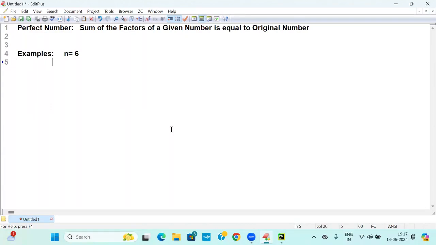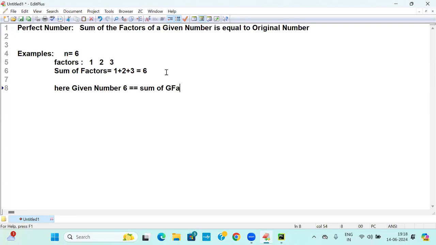What are the factors? Already you did a program. 1 is a factor, 2 is a factor, 3 is a factor. What is the sum of the factors? 1 plus 2 plus 3 is equal to 6. Is 6 equal to the given number or not? Yes, sir. Hence the given number 6 is equal to the sum of factors of 6. So 6 is perfect.